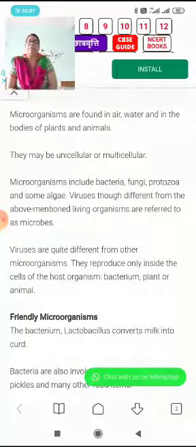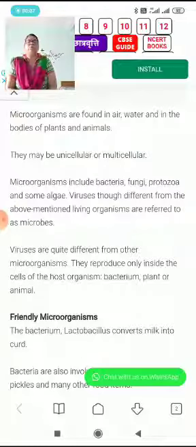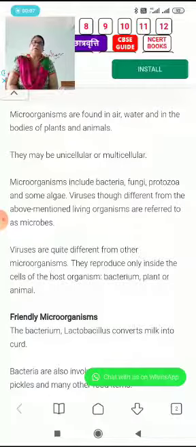They may be unicellular and multicellular. I added two different terms, unicellular and multicellular. I know you are not familiar with these two terms. A living body is made up of cells, or cell is the smallest unit of life.